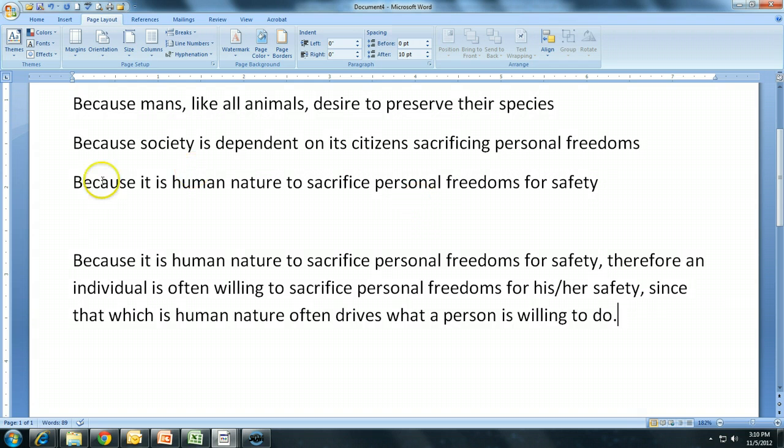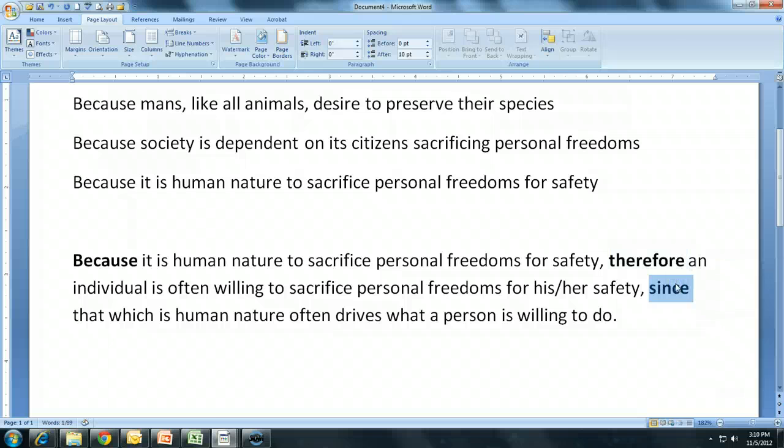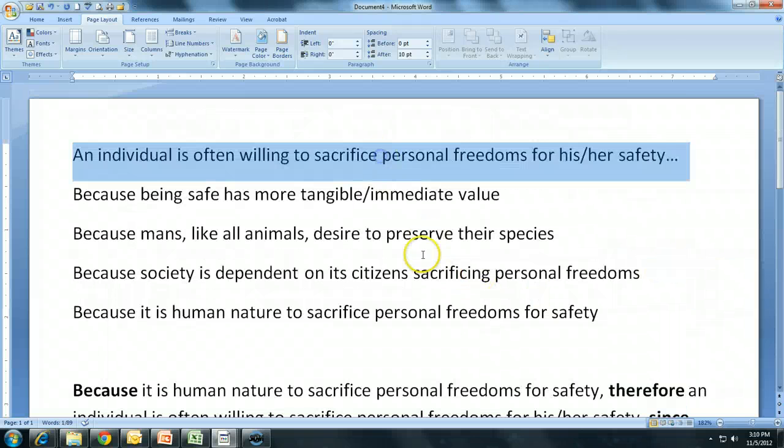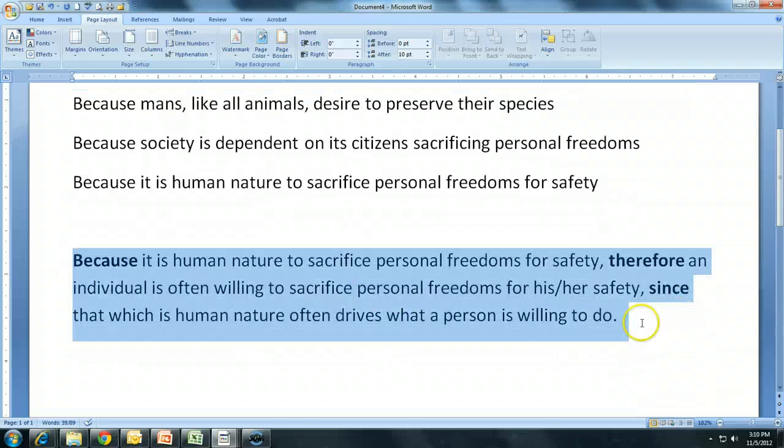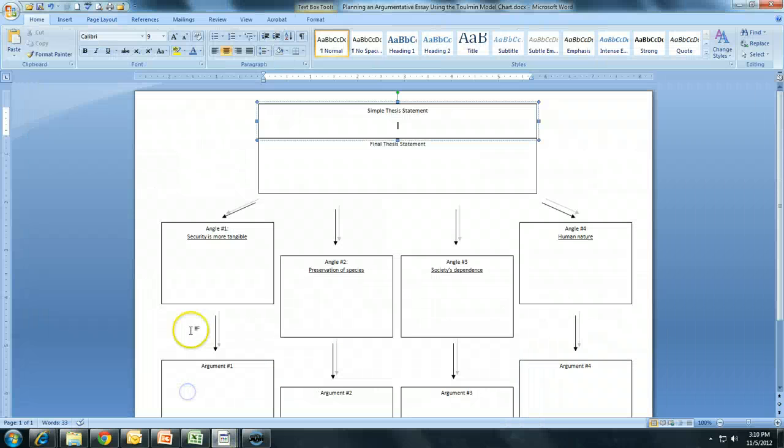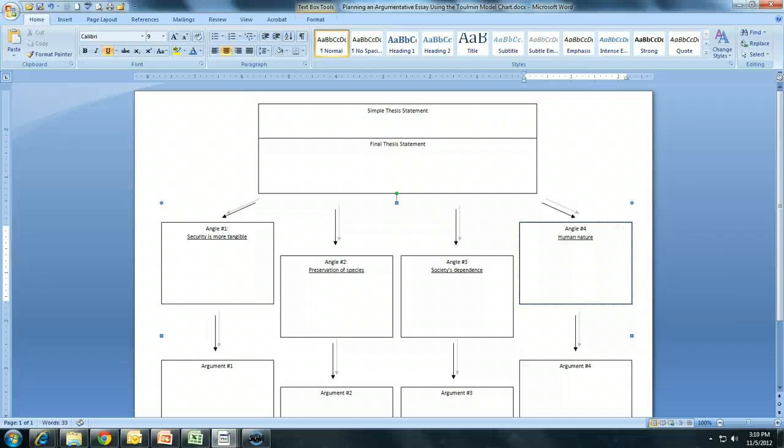That is my first Toulmin model sentence, and again, that is the model sentence just verifying that this particular angle of examination in support of my thesis does in fact support it. So that is the Toulmin model sentence that I would put in the chart under whatever angle I've chosen. This was my 4th angle. So I put it right here. I paste it really small because it's a really small box. There. Cool. Awesome. So I've just pasted that.